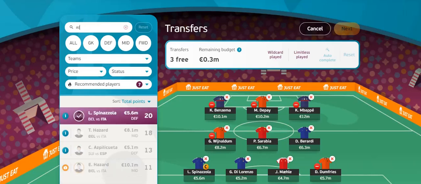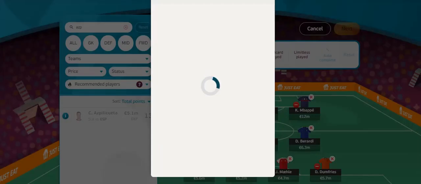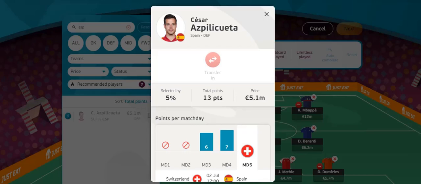Moving on to the next player. It's a Spanish player and it's Laporte. He's only selected by 5% of teams. Spain are playing Switzerland, like I said, and I think Spain will have to tighten up in their defence. I think they will be aiming for that. They leaked 3 goals last match day against Croatia. Laporte is now nailed on to start after especially scoring in match day 4. He's solid defensively and he also offers an attacking threat.